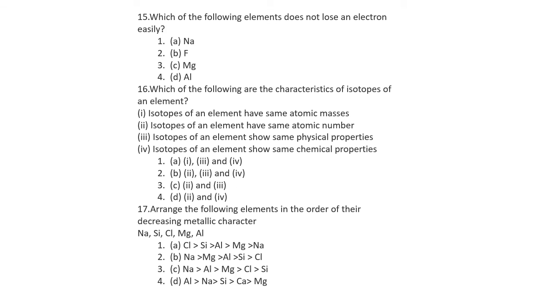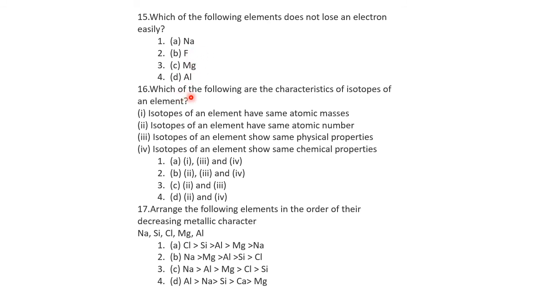Which of the following elements does not lose an electron easily? Sodium will lose an electron. Fluorine is on the right side, it will accept, so it will not lose. Magnesium will lose. Aluminum will lose. So fluorine does not lose an electron easily. Fluorine is the correct choice.